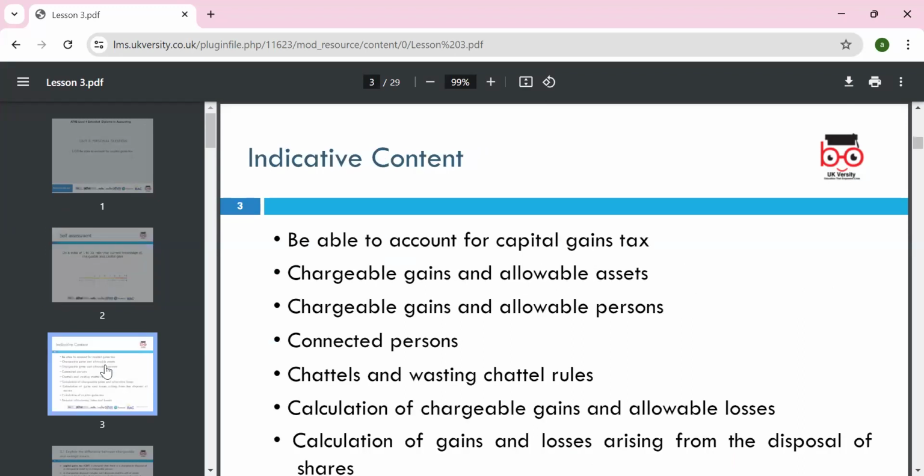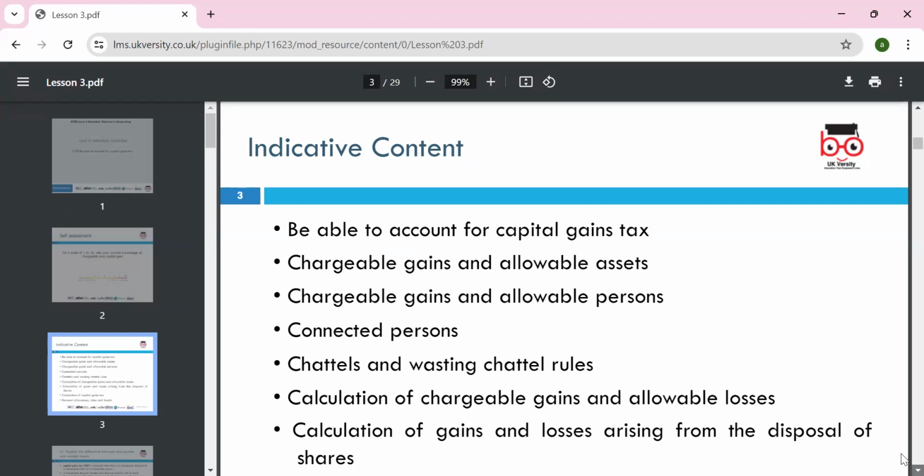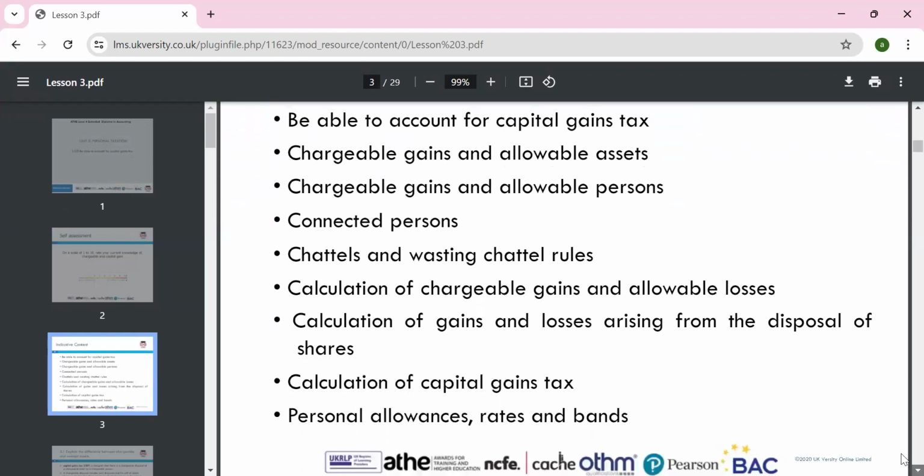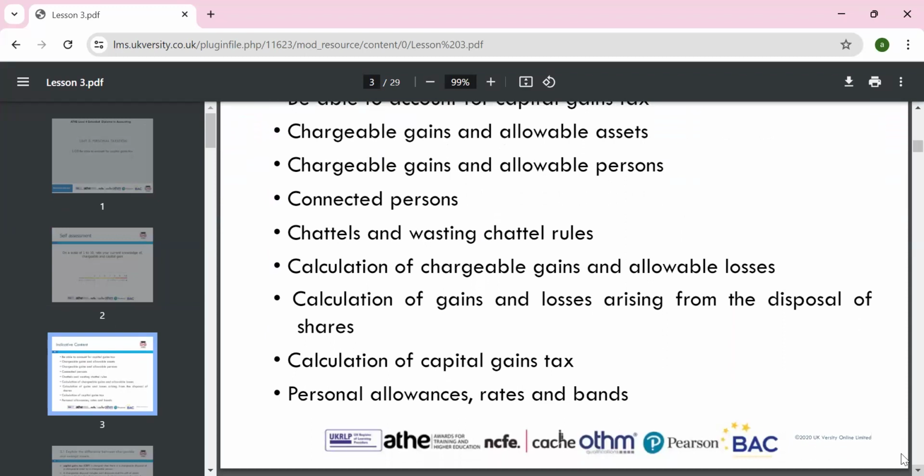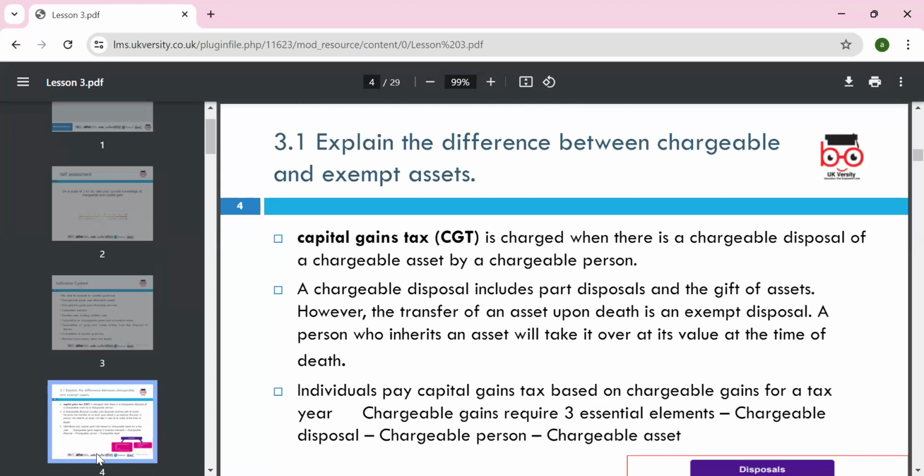Okay, so we have the indicative content: be able to account for capital gains tax, chargeable gain, allowable assets, allowable person, connected person, chattels, vesting chattel, calculation of the chargeable gain, calculation of gains and losses arising from the disposal of shares, and calculation of the capital gains tax, personal loan. That will all be in our discussion. So 3.1: what is the chargeable gain?